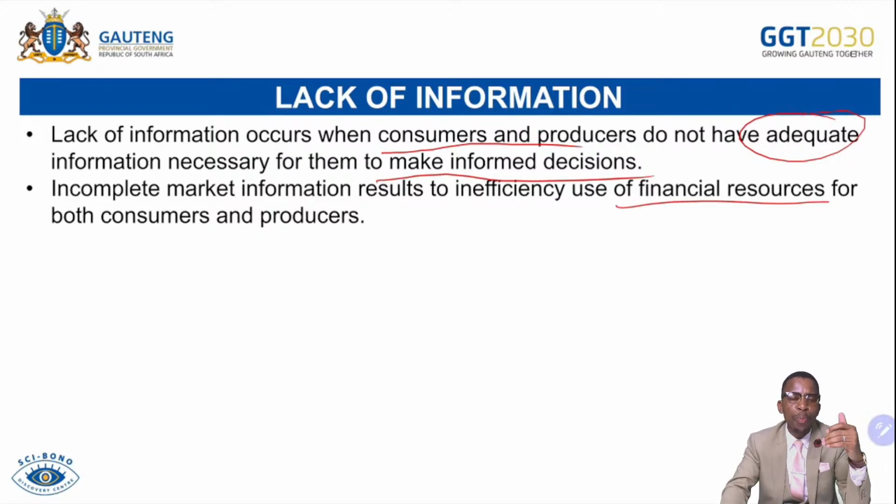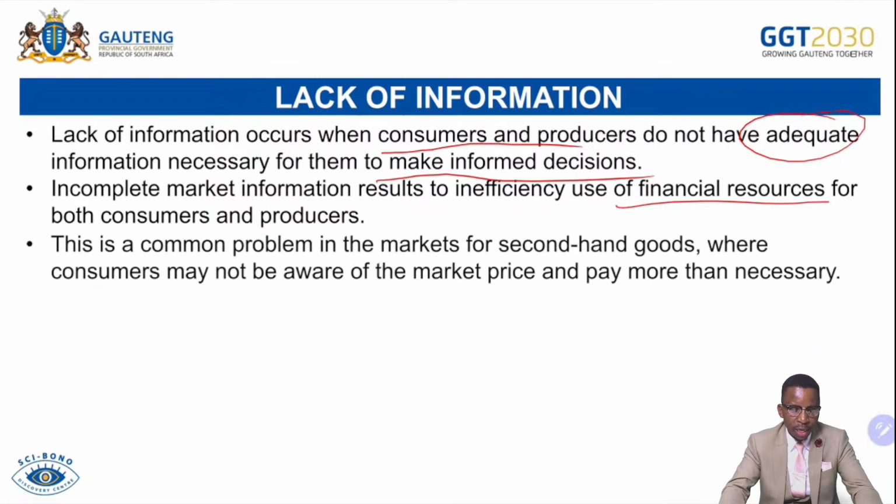Should producers not be aware of the market where they can find cheap factors of production, they tend to use expensive ways of production, which will lead to inefficiency. So that's why we are saying incomplete market information can lead to a high level of inefficiency in the market for both consumers and producers. This is a common problem in the market for second-hand goods, where consumers may not be